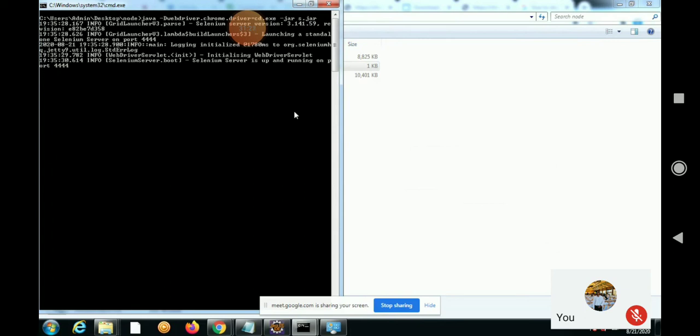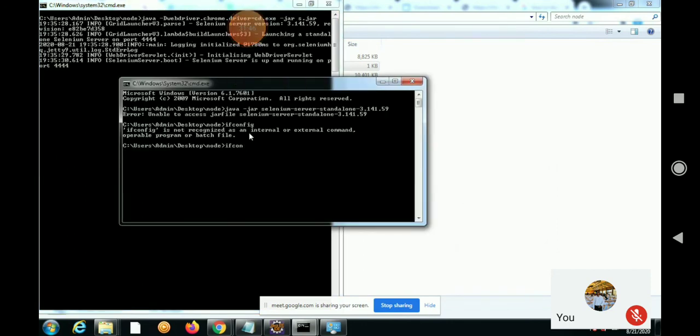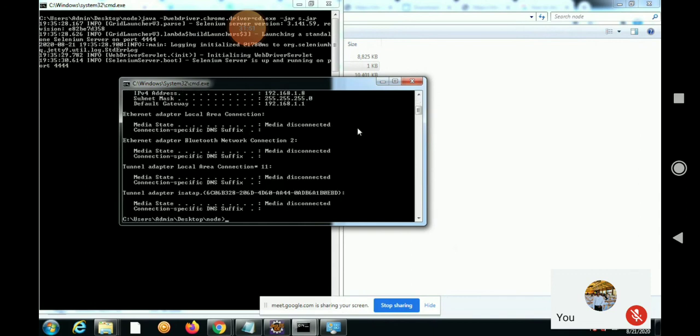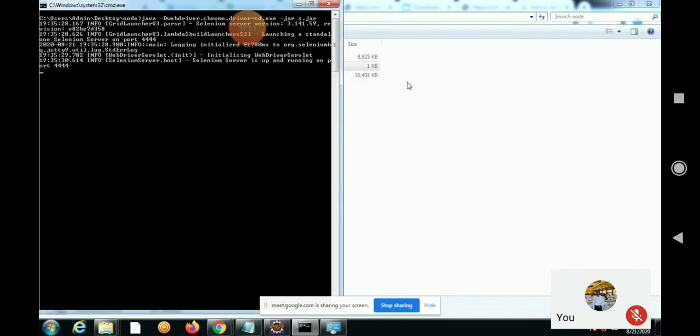Let me check it. Okay, it is taking time to connect. What is the IP address? Is it correct? 168.1.8.